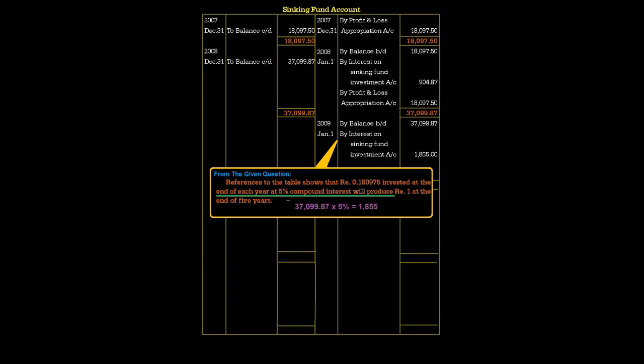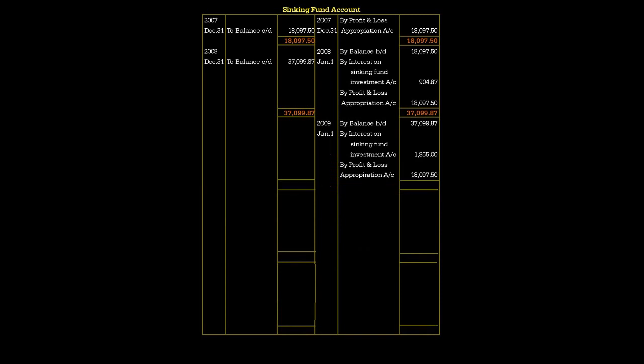That comes to 1,855. Again the next installment by profit and loss appropriation account 18,097.50. The total of the account is 57,052.37. That amount will be carried on to the next year by balance brought down 57,052.37.